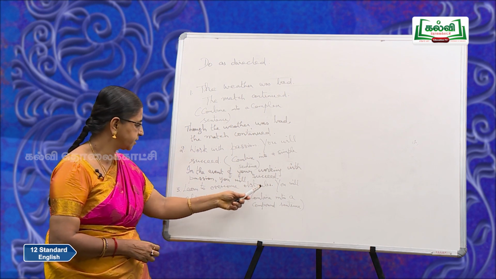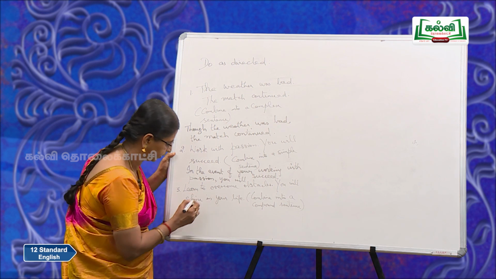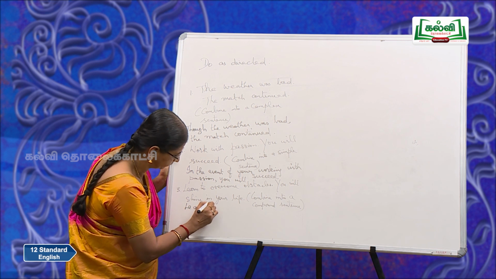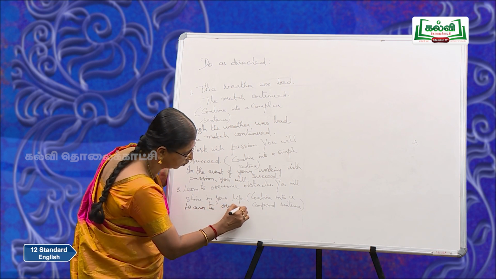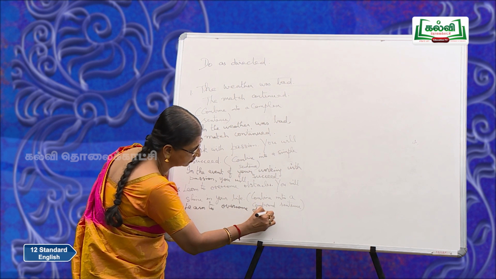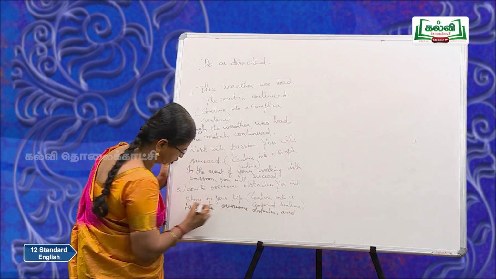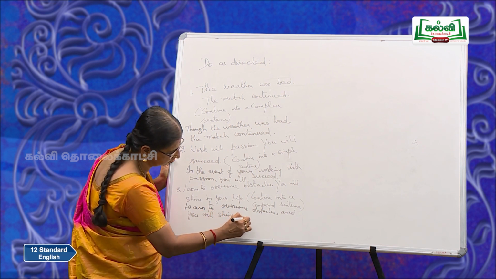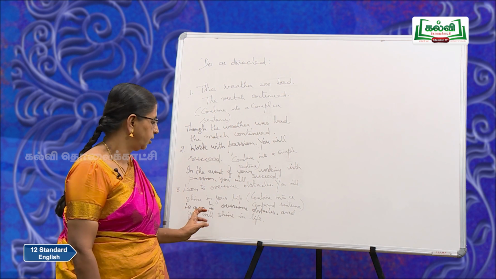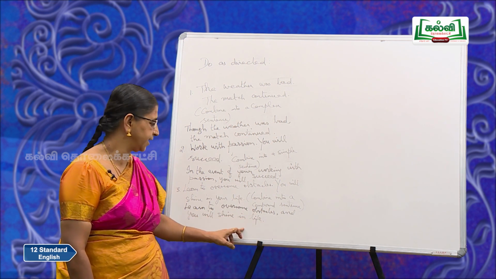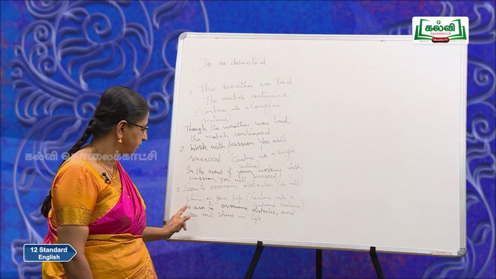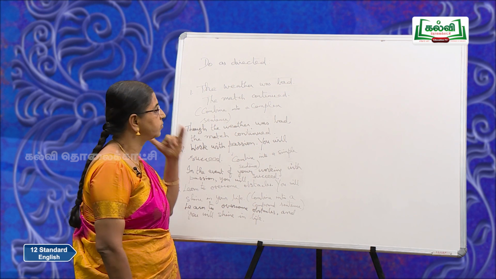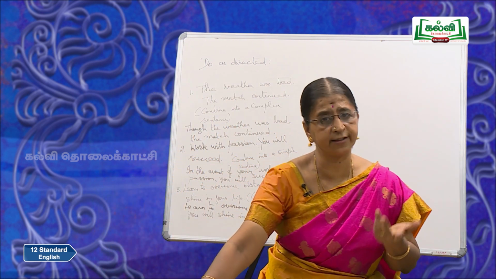Now, learn to overcome obstacles, you will shine in your life. So, two main clauses connected by a conjunction: learn to overcome obstacles, and you will shine in life. So, this is a compound sentence. Learn to overcome obstacles, main clause 1; you will shine in life, main clause 2. Now, shall we see how we could convert this into the other two types?